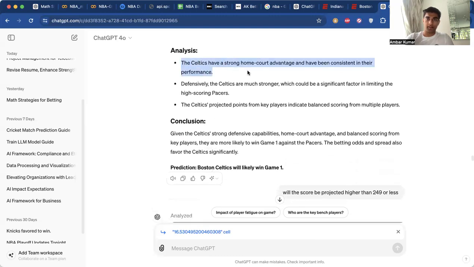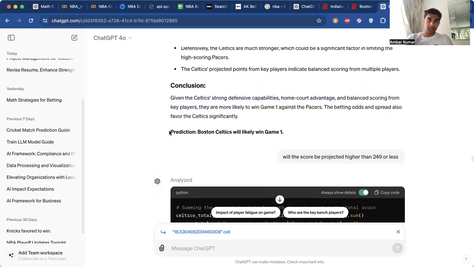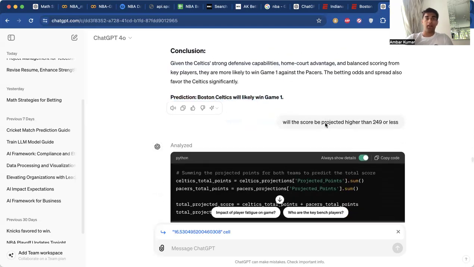And after that, it does an analysis to tell us that the Celtics have a strong home court advantage. Defensively, the Celtics are stronger, and the Celtics projected points from key players indicate balanced scoring from multiple players, which is better than the Pacers. So given the Celtics' strong defensive capabilities, home court advantage, and balanced scoring, they are more likely to win game one against the Pacers, and the betting odds and spreads also reflect that, with the Celtics as the favorite in Vegas's mind. So if you guys are going to bet this money line, definitely take Boston Celtics to win game one.